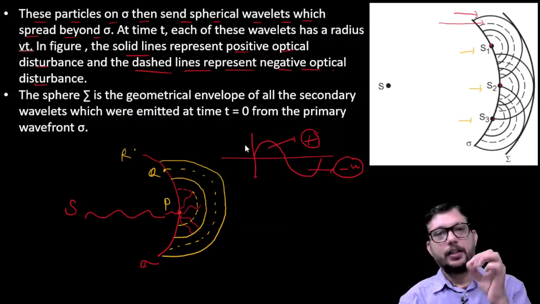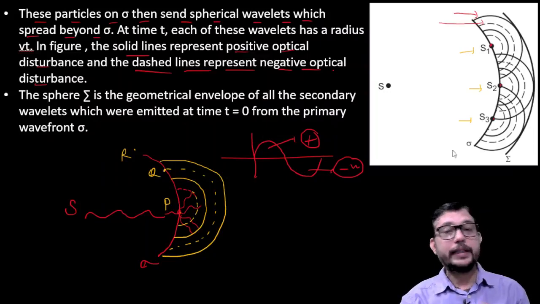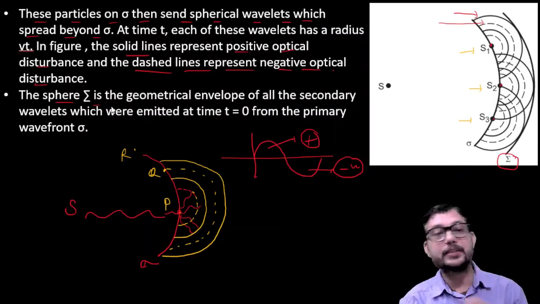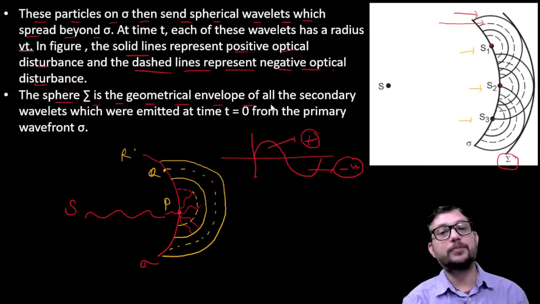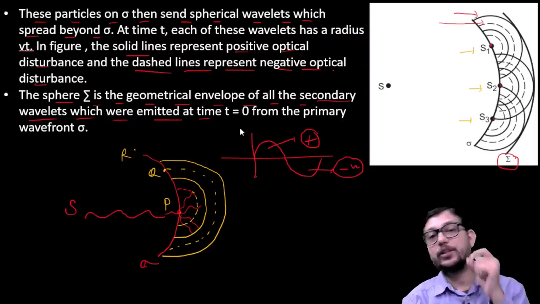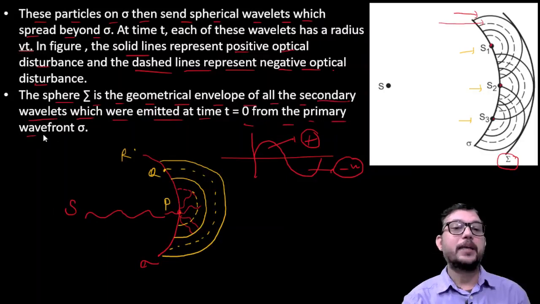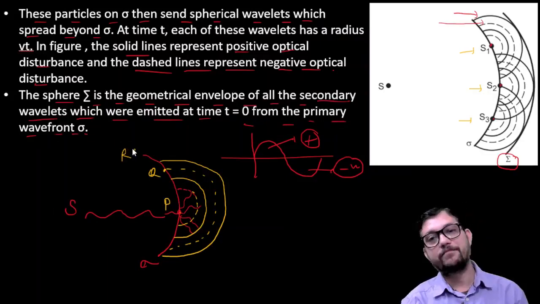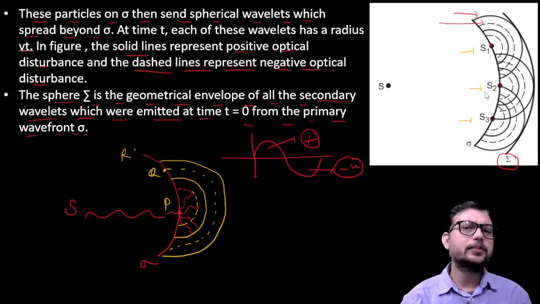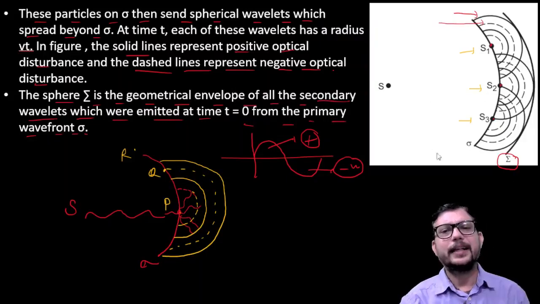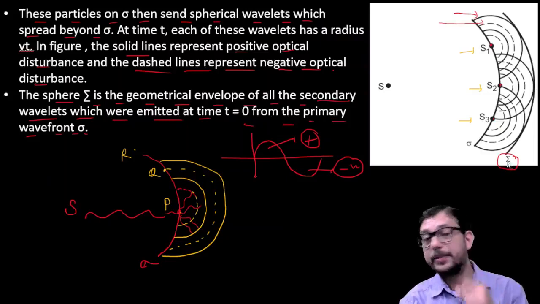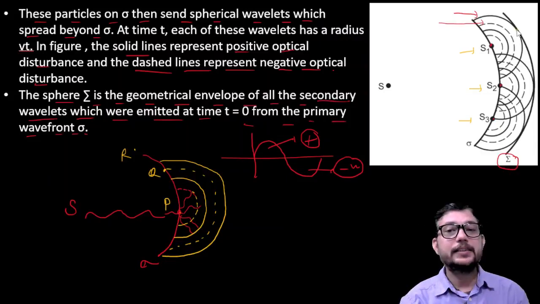Okay, now we came to the surface capital sigma. If we talk about the surface capital sigma, it is the geometrical envelope of all the secondary wavelets which were emitted at time t equals 0 from the primary wavefront sigma. So what you can see here, if we talk about the surface capital sigma, then these are the points.